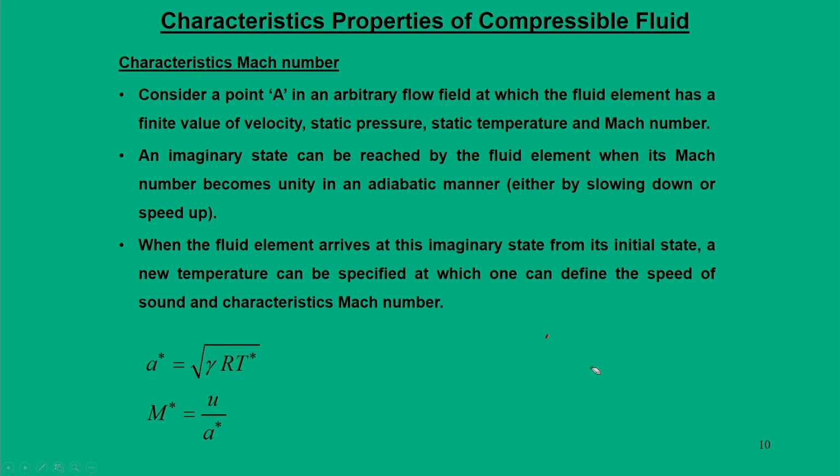In a medium consisting of a large number of streamlines, we take certain fluid elements which have some velocity v, and obviously some Mach number M. So, this is any arbitrary flow. Now, you define a state which we call a hypothetical imaginary state.